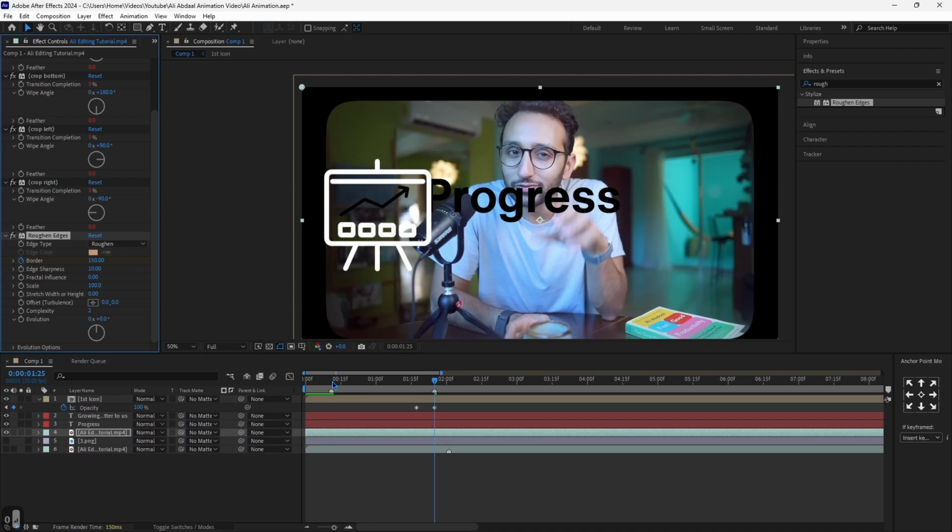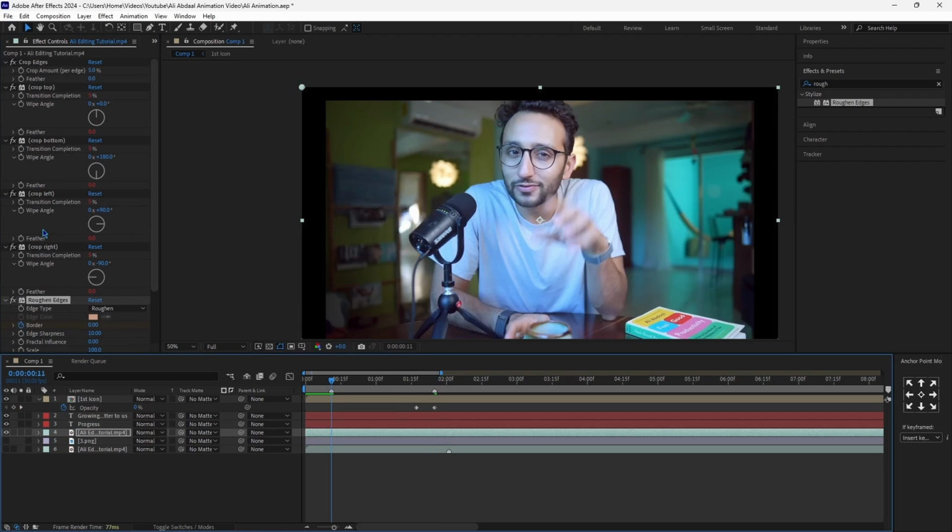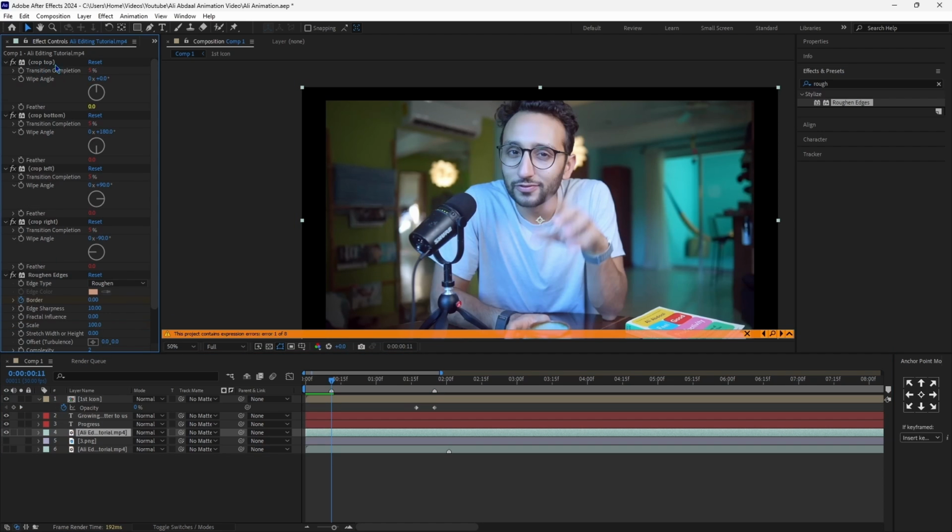Then I'll go back to the start and fix this crop effect. First I'll remove the first crop effect, and then by holding Alt or Option if you're on Mac, I'll click on the stopwatches so that the crop effect can actually work, just like so.